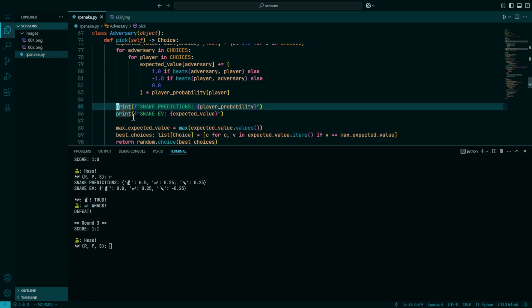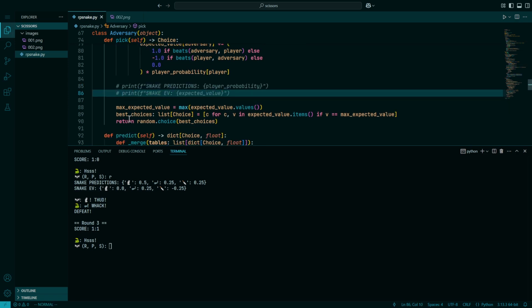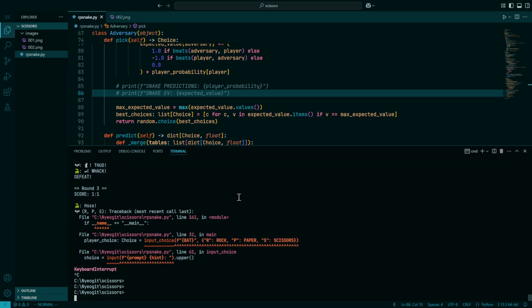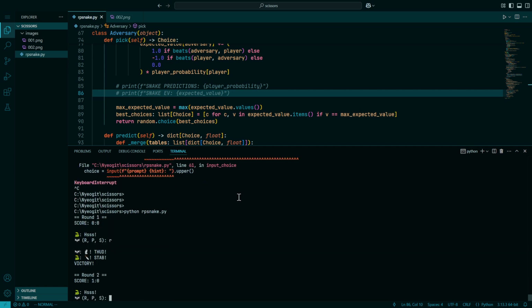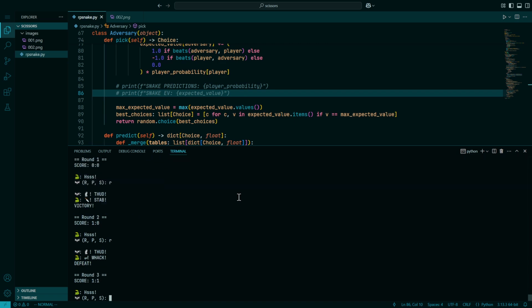So now let's not cheat. We now have a snake that should be playing pretty good rock, paper, scissors. And we can play rock against it. It plays scissors and immediately loses. We'll play rock again. This time it plays paper because it knows that. So I'll just thoughtlessly play scissors. It plays paper, which is great for me. That's good. It'll probably play paper again, so I'll play scissors again. It does play paper again. Terrifying for it. I play scissors.